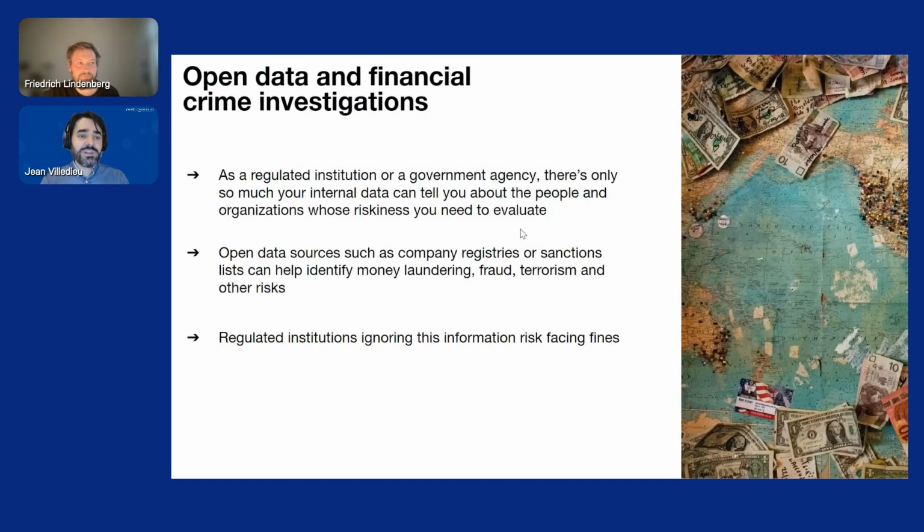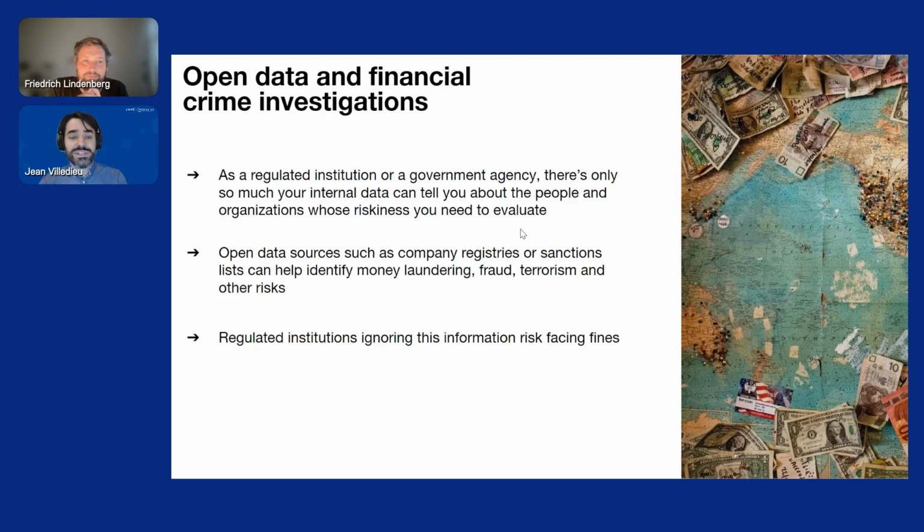In today's session, I want to talk about open data and financial crime investigations. You may know that as a regulated institution or as a government agency, there's only so much that your internal data can tell you about the people and the organizations with the riskiness you need to evaluate.